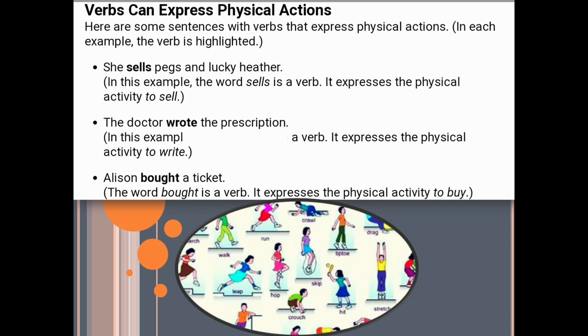Next is the doctor wrote the prescription. In this example, the word wrote is a verb. It expresses the physical activity to write. And the next example is Alison bought a ticket. The word bought is a verb. It expresses the physical activity to buy. So all these examples are having physical actions, and that physical actions are shown by types of verbs.